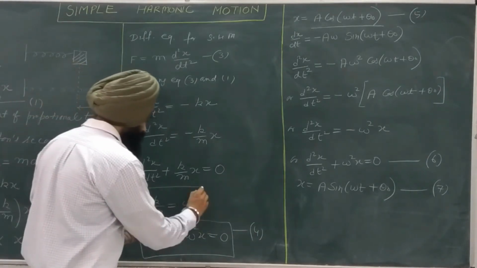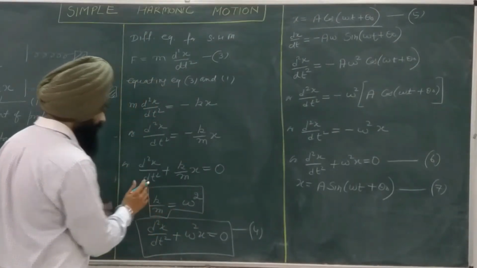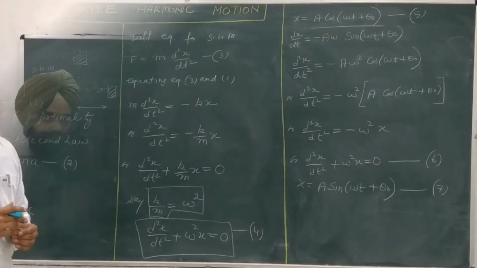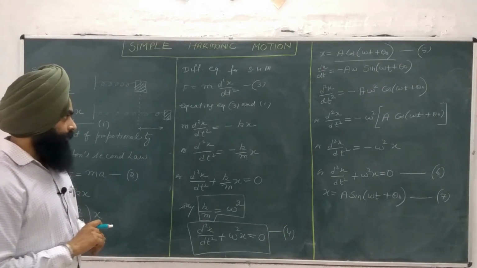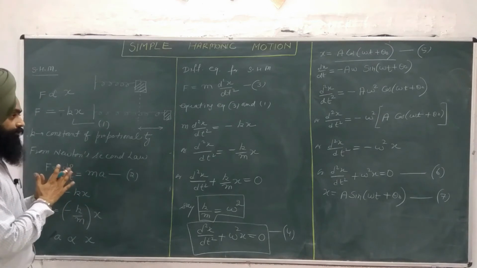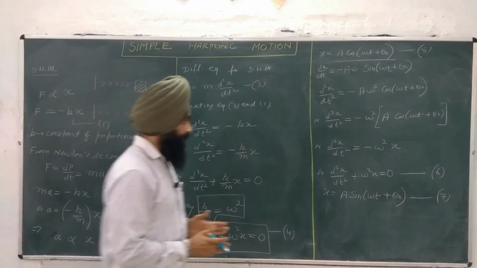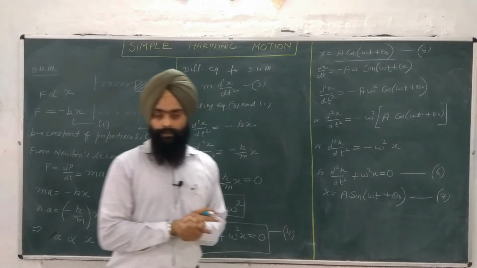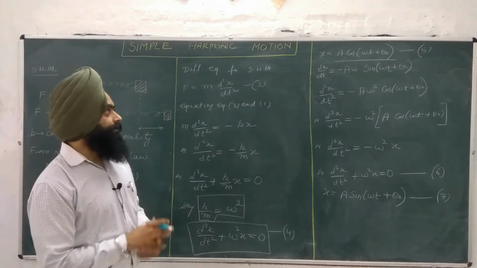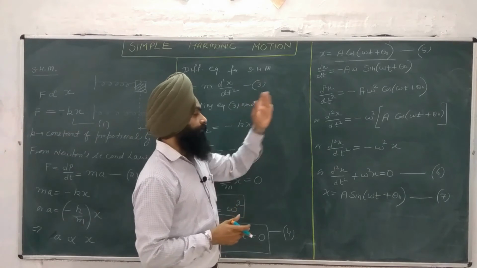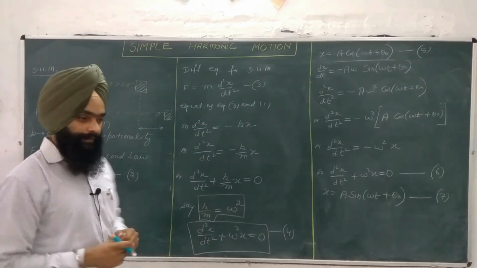Now we have to keep this equation in mind. We will use this equation in further steps. So up to here, we have found the differential equation for the simple harmonic motion and the solution for the simple harmonic motion. Now we will discuss the different terms of equation number 5 or equation number 7.